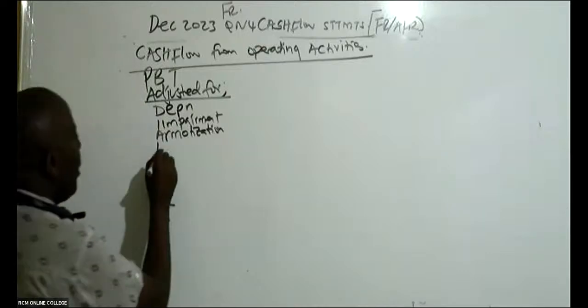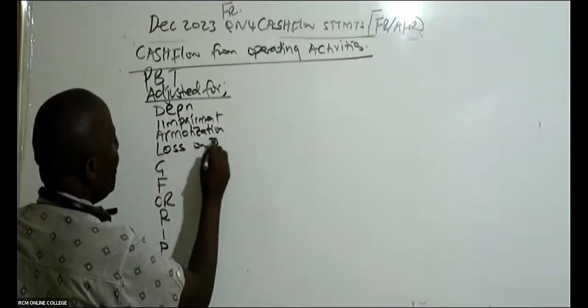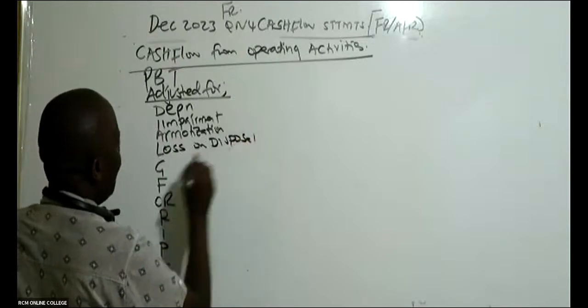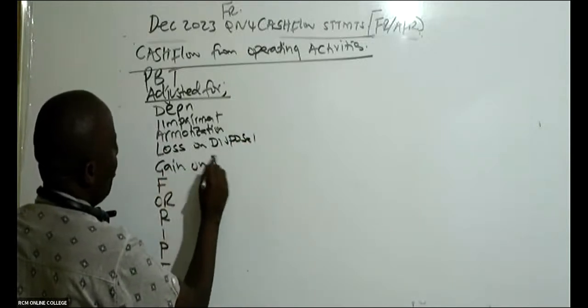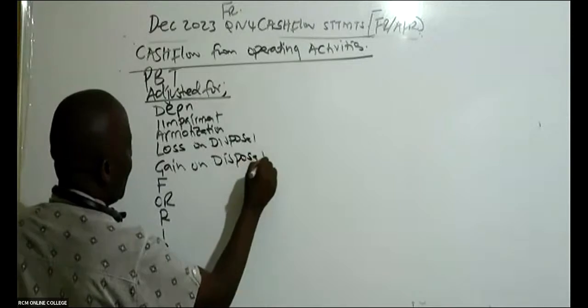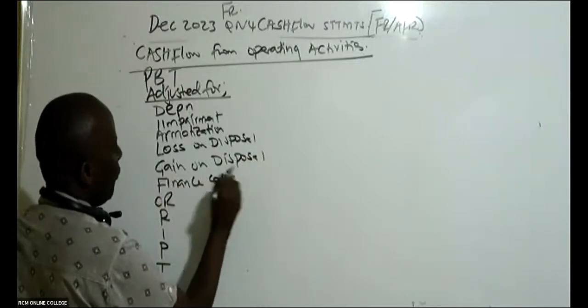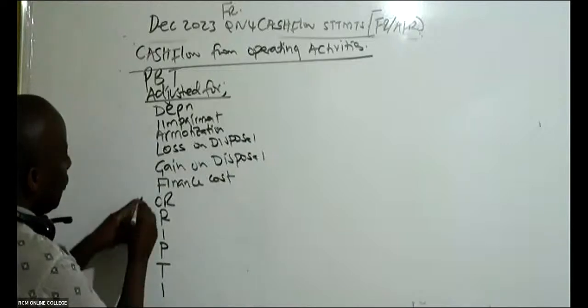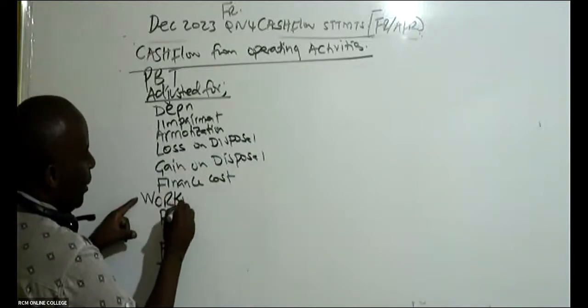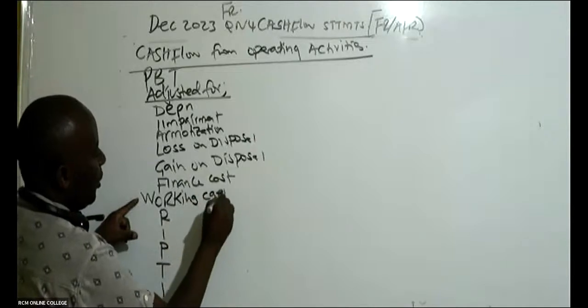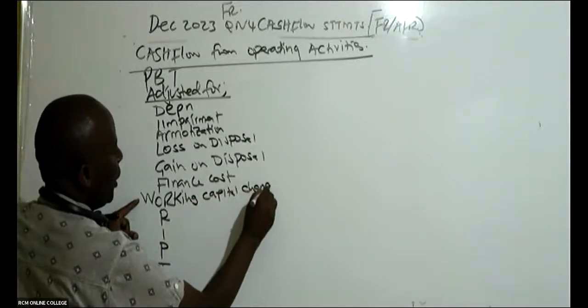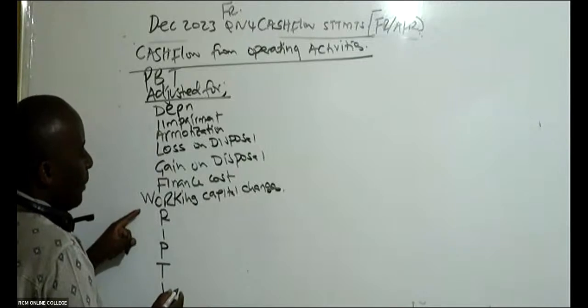We have here loss on disposal, gain on disposal when you dispose assets. This is the finance cost. This stands for working capital. You write here: working capital changes.